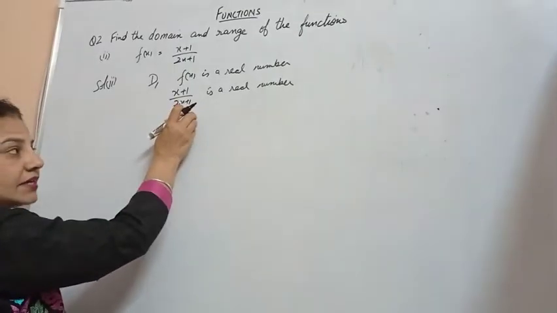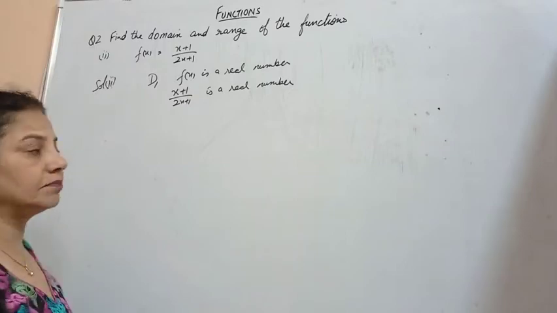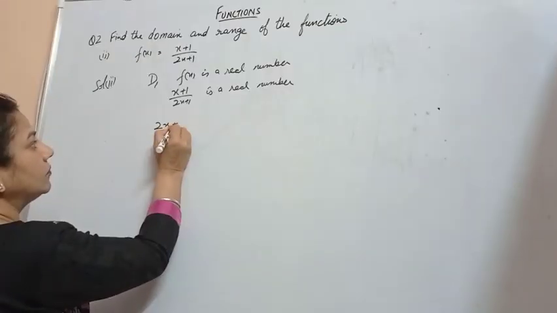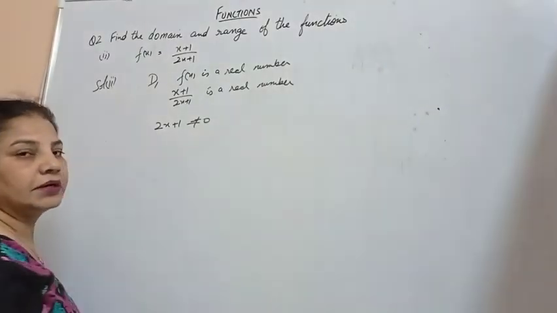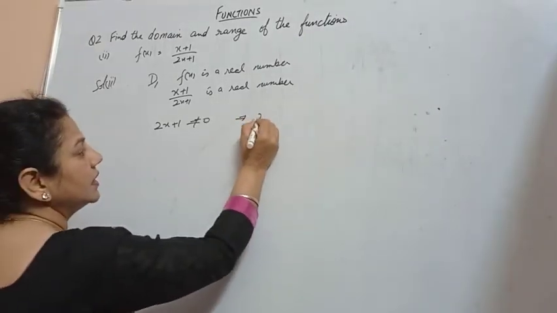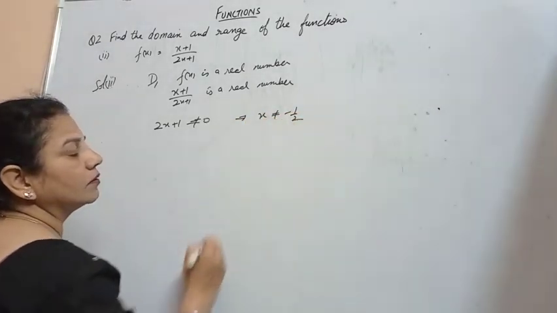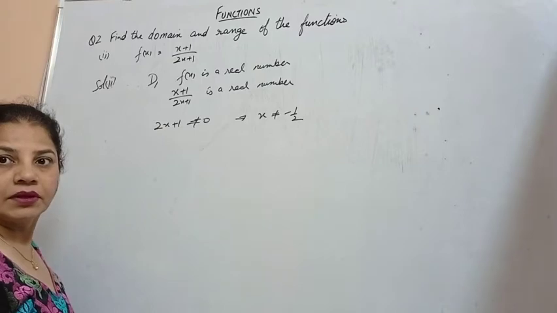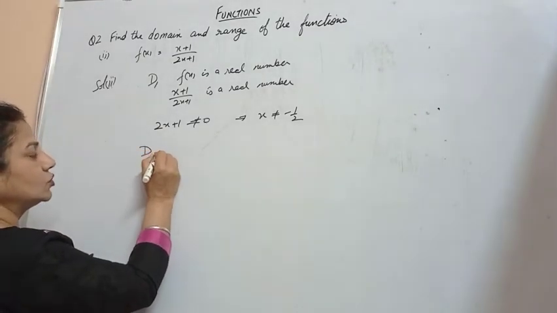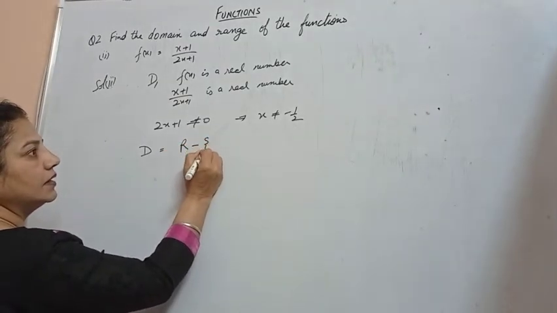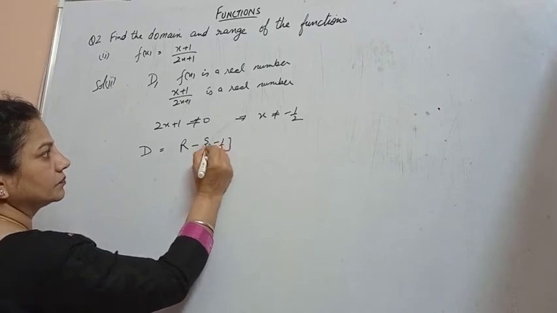For the function x plus 1 upon 2x plus 1 to be a real number, our denominator should not be equal to 0. This implies x should not be equal to minus half. So the domain is R minus {minus half}.